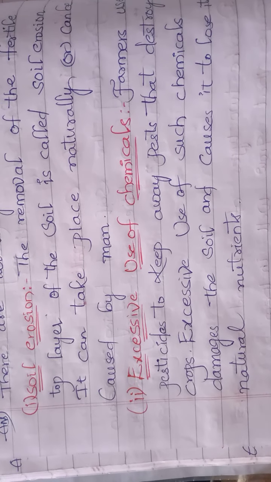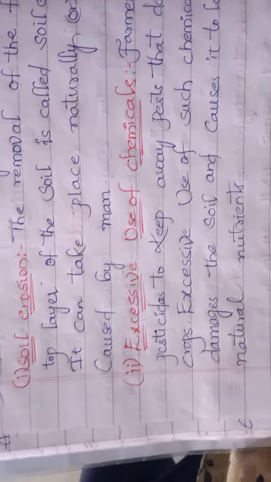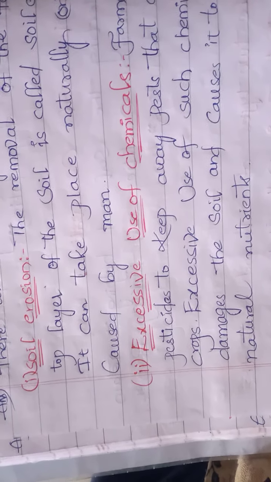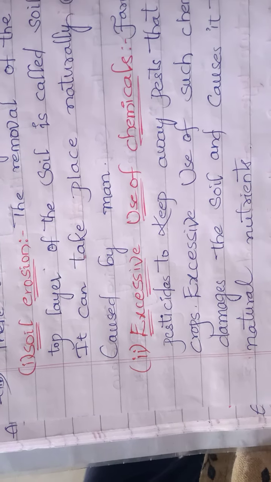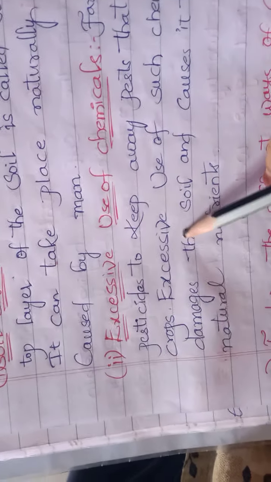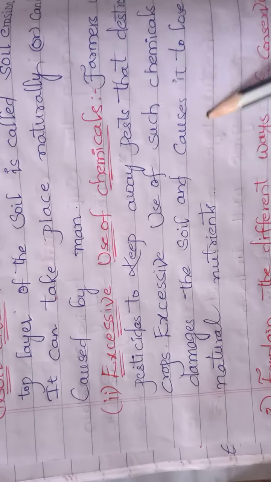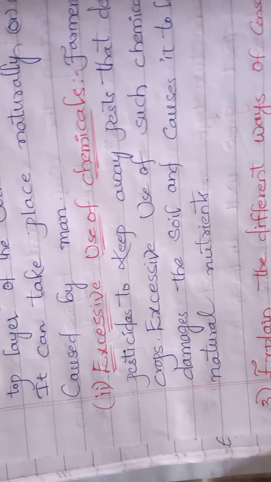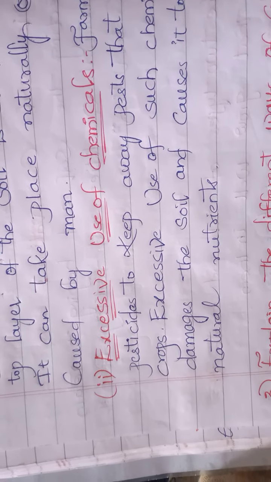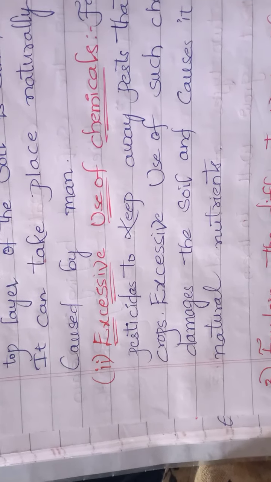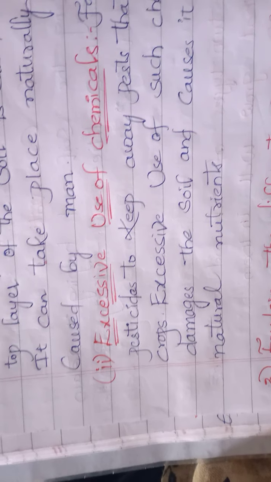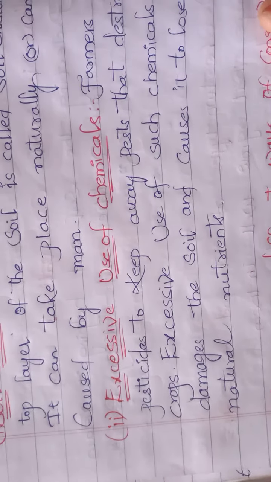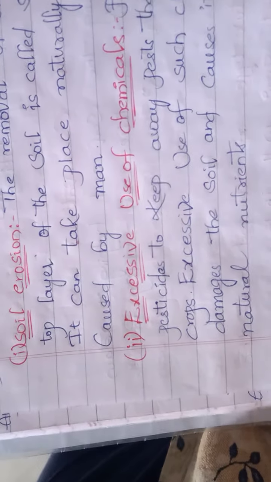And excessive use of chemicals. Farmers use pesticides to keep away pests that destroy the crops. Our farmers are using pesticides. Whenever excessive chemicals are used, what happens? It damages the soil and causes it to lose its natural nutrients. So excessive use, children, is not good for soil. Whenever you use excessive chemicals, the nutrients of the soil will be lost. This is about the second question, children.